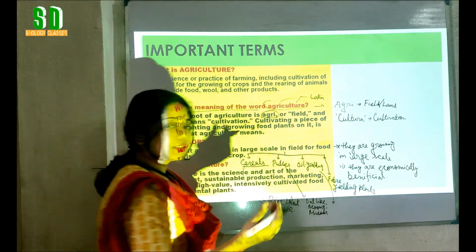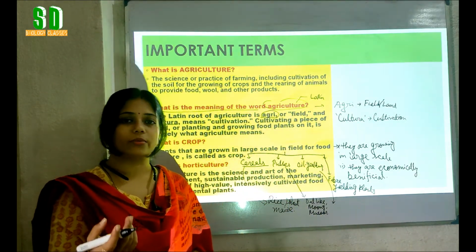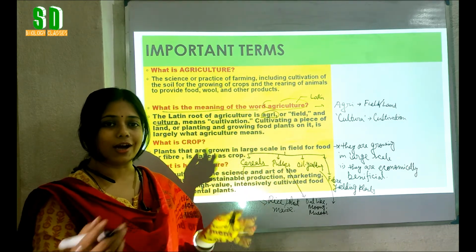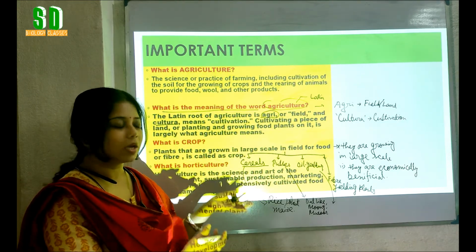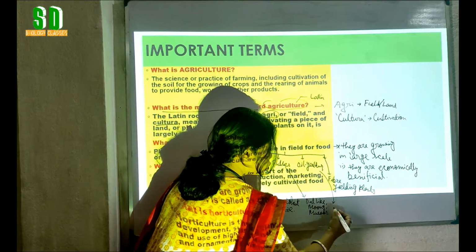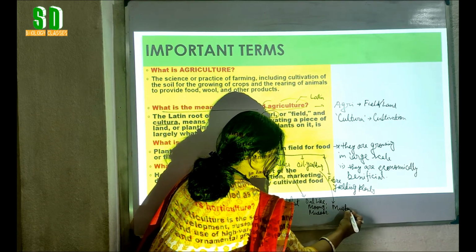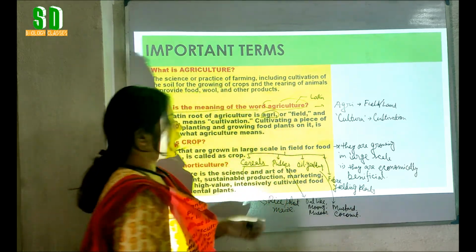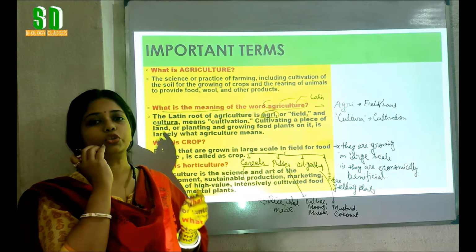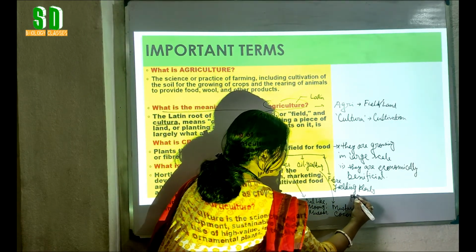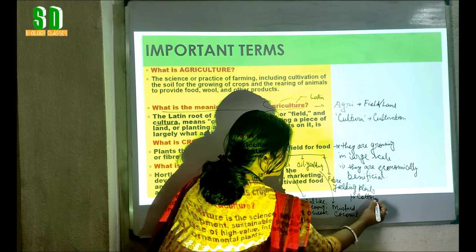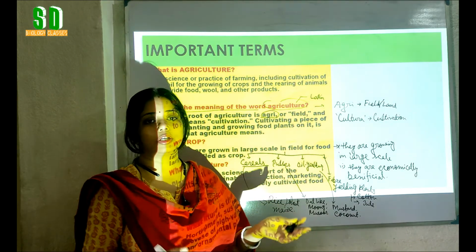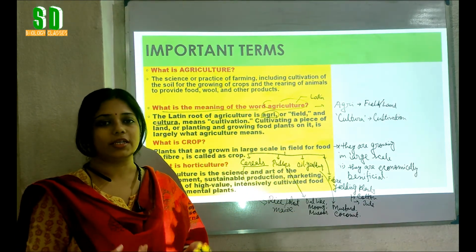We are getting mustard oil, coconut oil, that also we are getting from the plants. So there are some oil yielding plants also, and when they are grown in the large scale on the field, they can be the crop from where we are getting our food. So oil yielding plants can be mustard, coconut, and the fiber yielding plants, we are getting fiber also from the plants. The common fibers that we are getting from the plants are cotton fiber, and another one is jute fiber, and they are used in many purposes in our daily life.